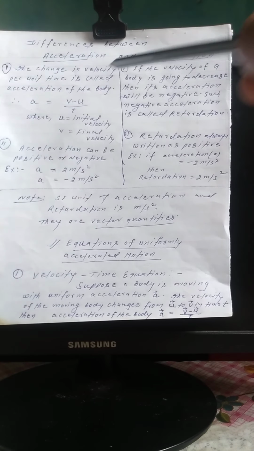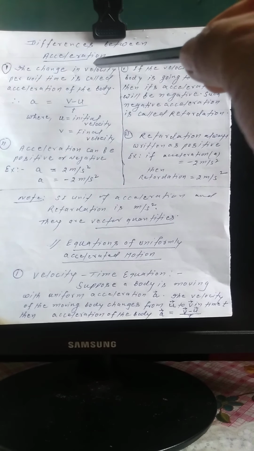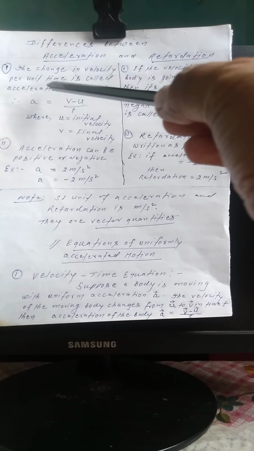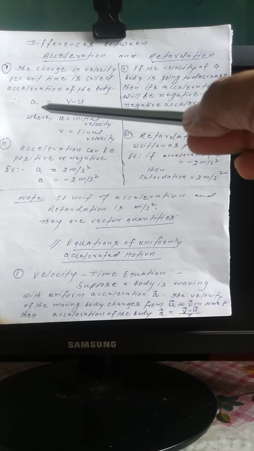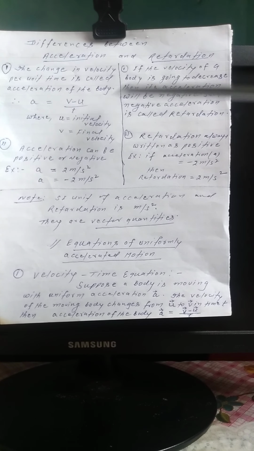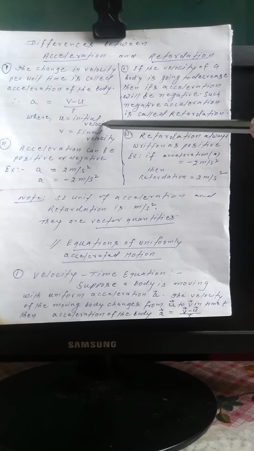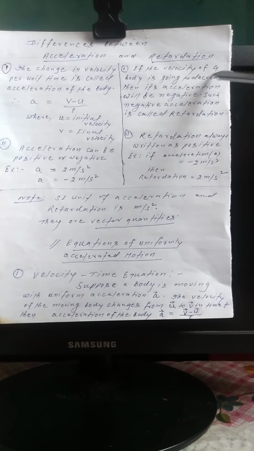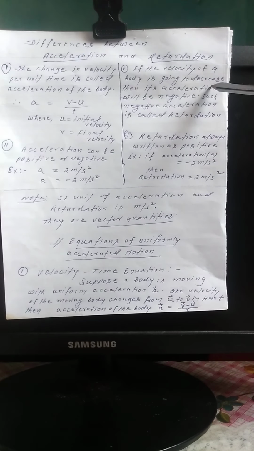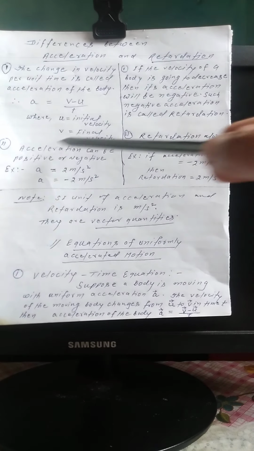Now I am going to discuss the differentiation between acceleration and retardation. The change in velocity per unit time is called the acceleration of the body, that is, a = (v - u)/t. Here u is the initial velocity and v is the final velocity. If the velocity of a body decreases, then its acceleration will be negative. Such negative acceleration is called retardation.